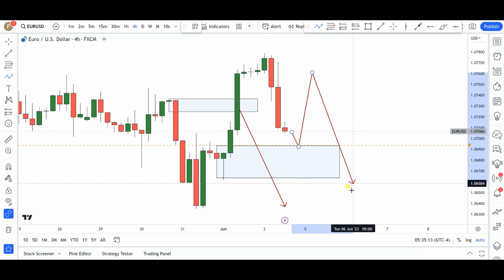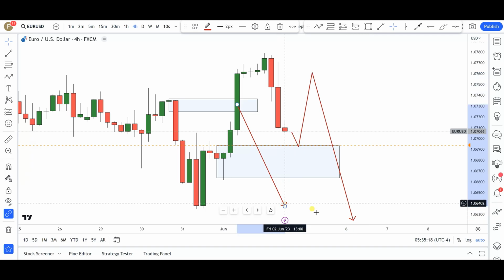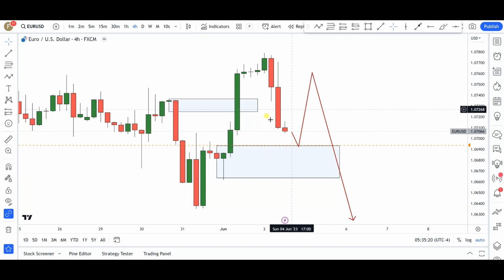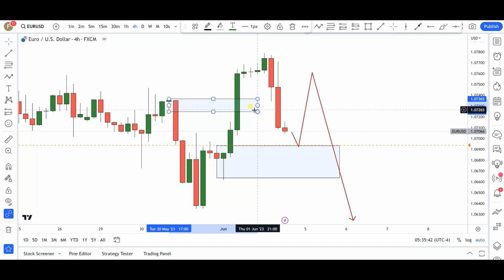And then from here I think the bears are going to come into these markets again to continue pushing the markets to the downside. This is going to be my preferred course of action in this particular currency pair as we go into next week. Let's see how this goes. Like I said, anything can happen, but the fact that we took off the supply zone kind of messed things up a little bit. I just wanted to put that out there. But this is what I would prefer to see in this particular currency pair as we go into next week. Remember, all this analysis can easily be negated at market open, so take it with a pinch of salt.